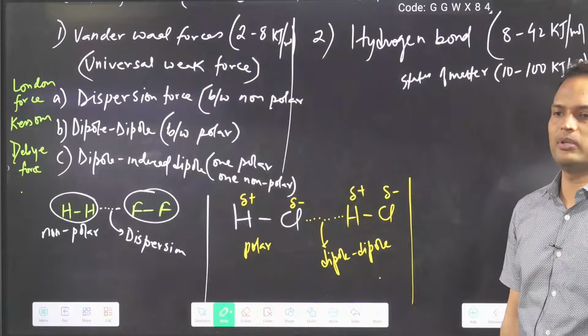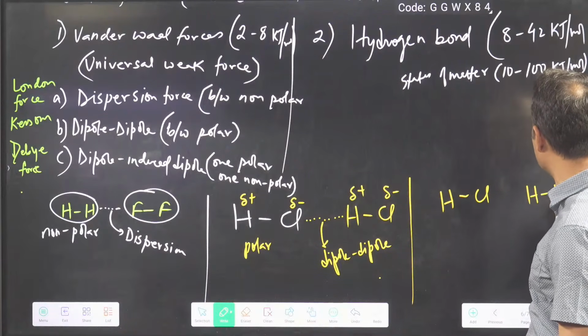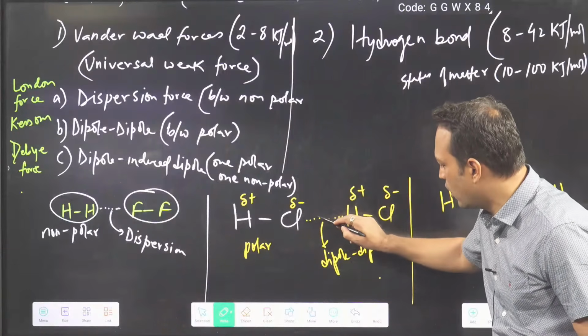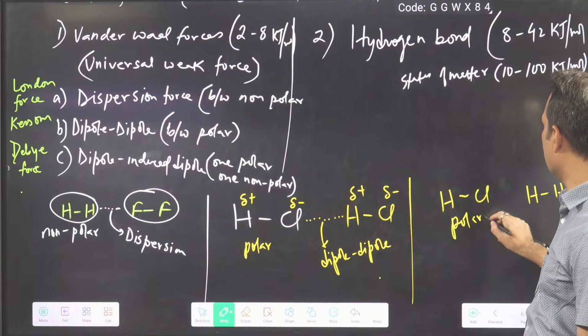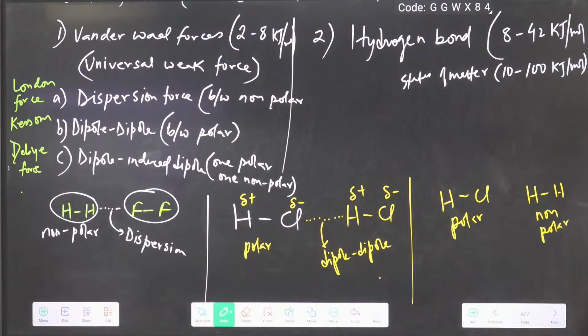Are all of you able to understand? Next, suppose I take one HCl and one hydrogen. These are non-conventional, I am not drawing a bond here, I am writing a dot. Now can you tell me what is the force between these two, HCl and H2?